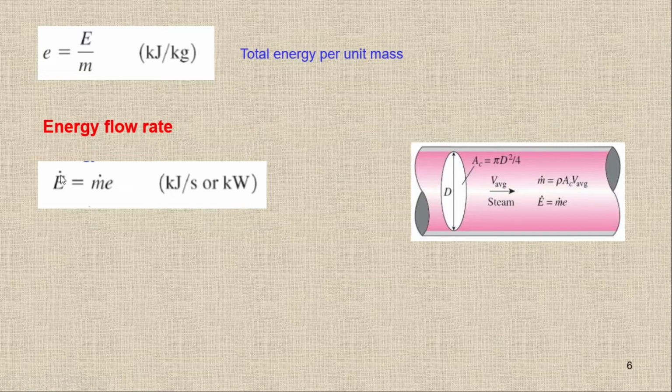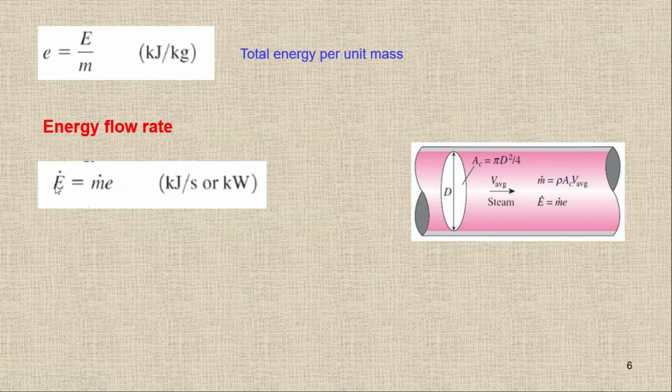We have m dot, and we have e with no dot on it because this is specific energy. If I multiply the specific energy with the mass flow rate, the answer will be equal to the energy flow rate.